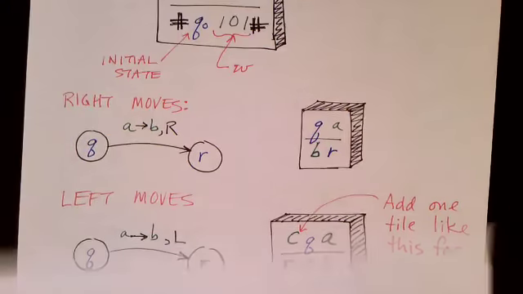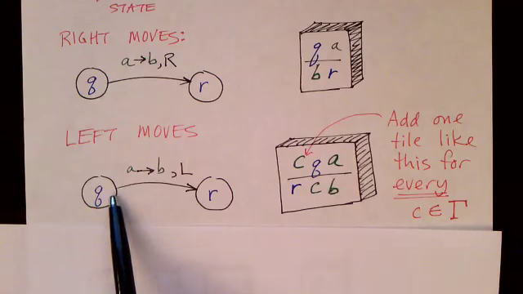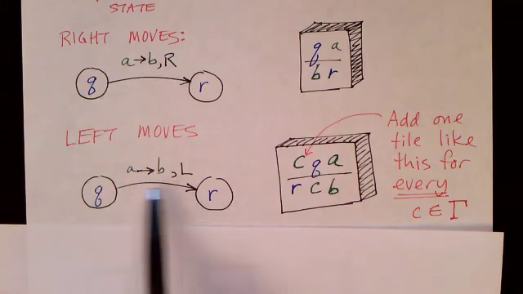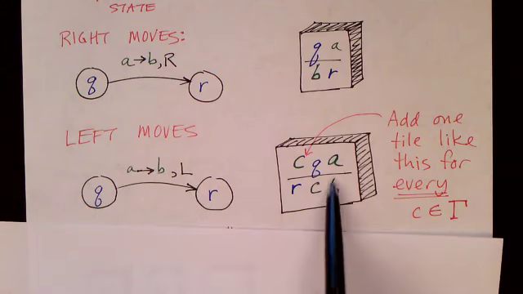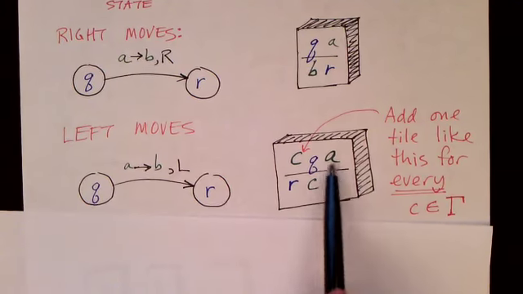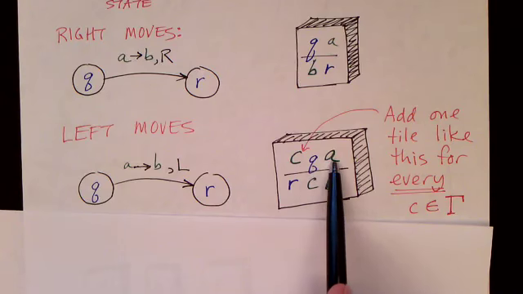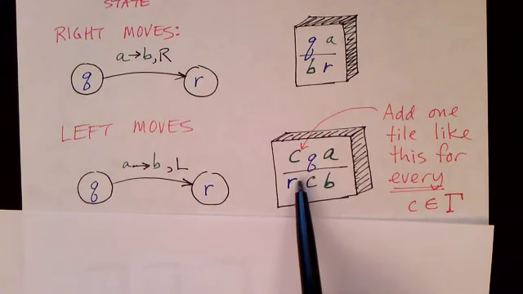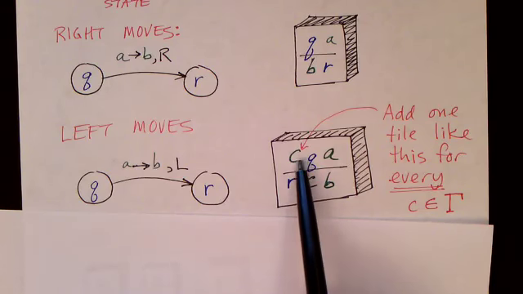For left moves, such as this one right here, we're in state Q, and we go to state R again. We read some symbol A, replace it with B, but this time we move to the left. Well, we need to create a tile that looks like this, where we are in state Q looking at an A, we replace the A with a B, and then we move to state R and move to the left one cell over whatever symbol was to the left of the Q. So we don't know what symbol that is, so we need to create a bunch of tiles.